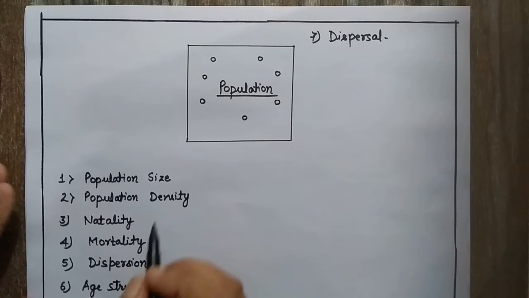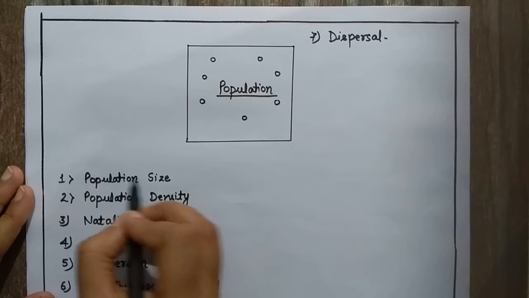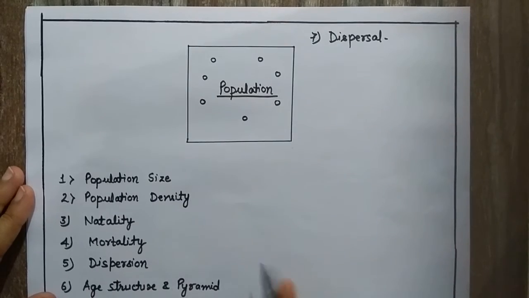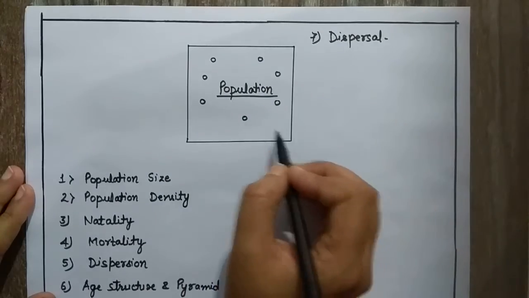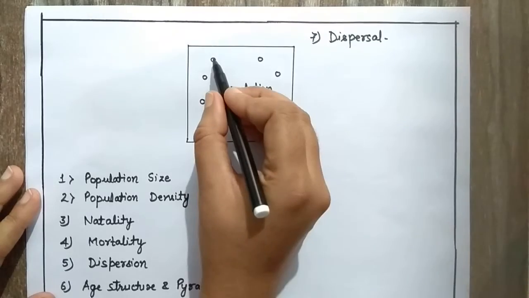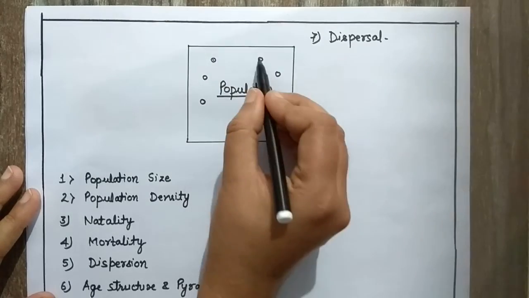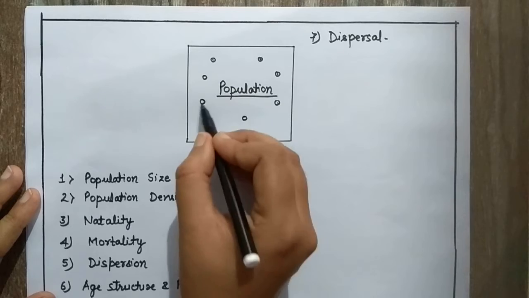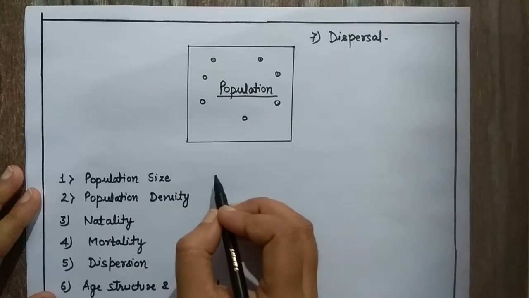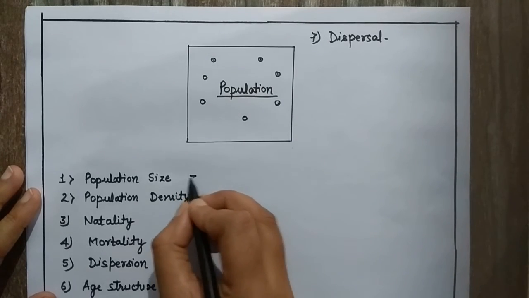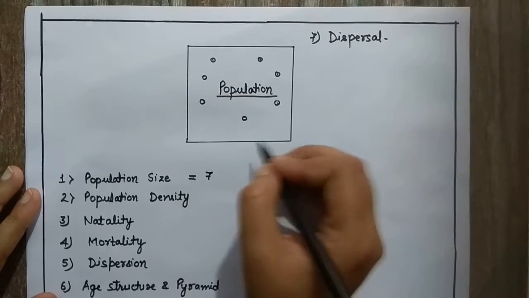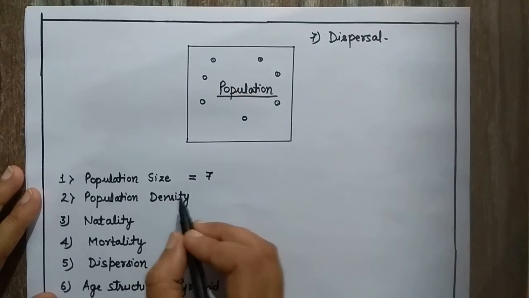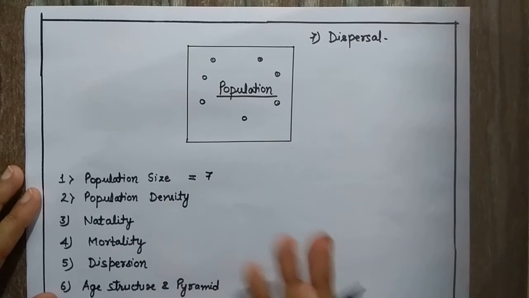First of all, we will take the first characteristic and describe them simultaneously. For example, this is a particular population and we have a number of individuals here: 1, 2, 3, 4, 5, 6, 7. So there are 7 individuals. The population size is the number of individuals present in a particular population. So this is defined as population size. It's a very simple concept.